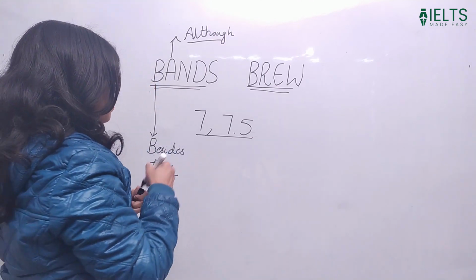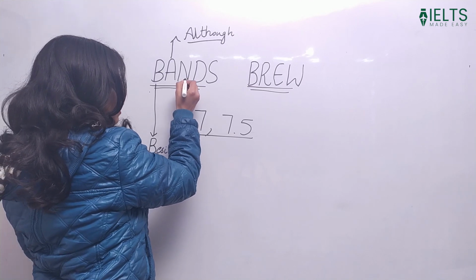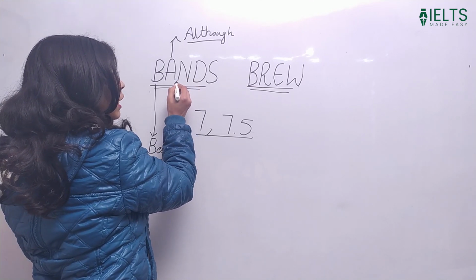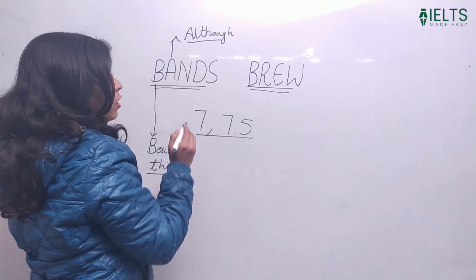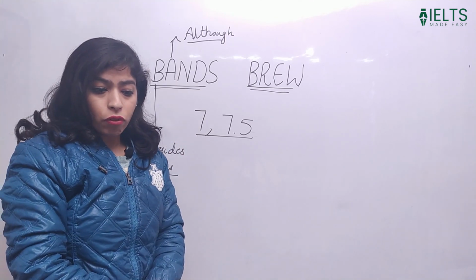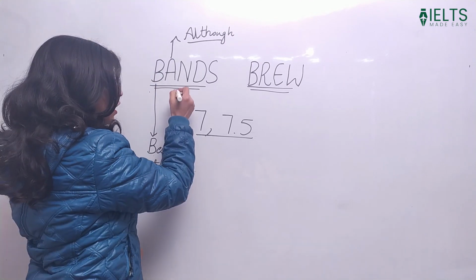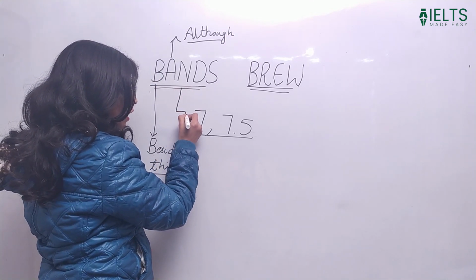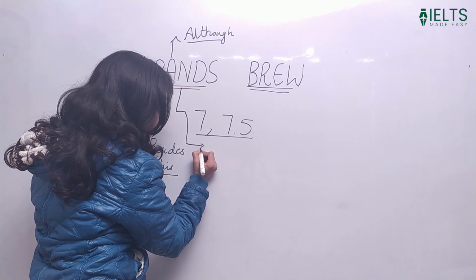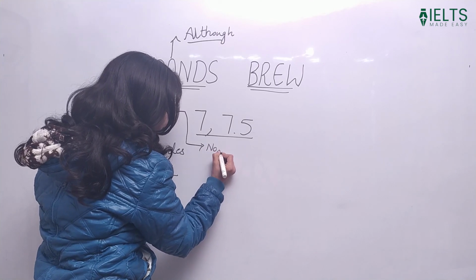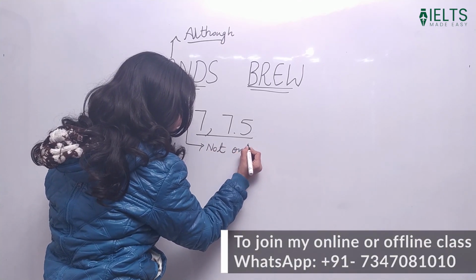Okay. So basically the next one is N, so here we are using N. For N, we'll be using a very useful connector, and that is not only but also. You must have heard this many a times, but here many students are facing problems.